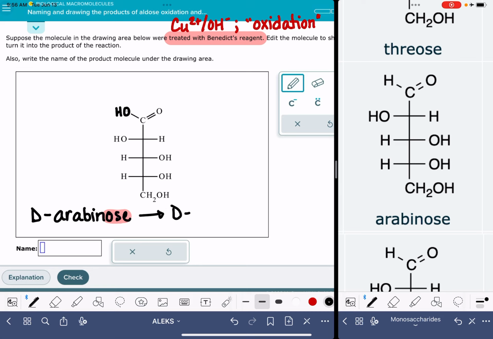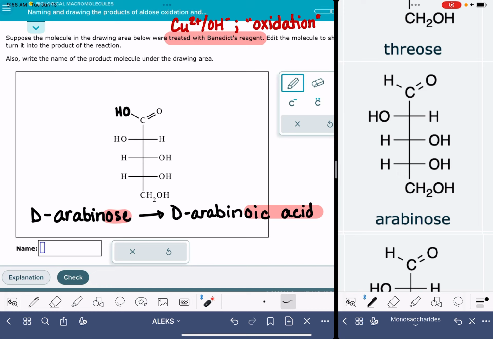So instead of D-arabinose, we're just going to have D-arabin, and then at the end what we're going to do is add oic acid. So we're replacing the ose with oic acid, and that is the name that you want to put in this box down here, arabinoic acid.